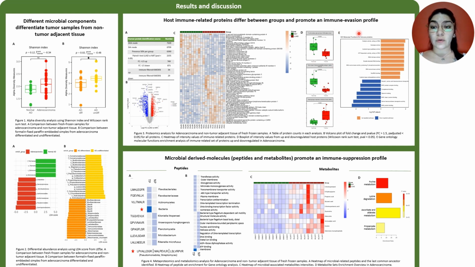And for the functional analysis related with these proteins, we found a downregulation within the tumor of processes related to MHC protein complex binding, which promotes an immune evasion profile. As for the microbial derived molecules, we found some peptides and metabolites, using the proteome and the metabolome, that may promote an immune suppression profile, since at the tumor level we found some proteins related with Pseudomonadota, the same as the Pseudomonas that we found in the first omic, and some metabolites enriching the tumors, such as adenosine and inosine, related with purine metabolism.